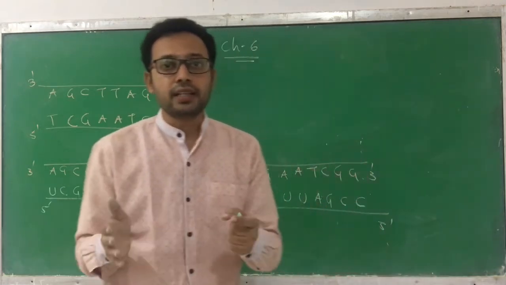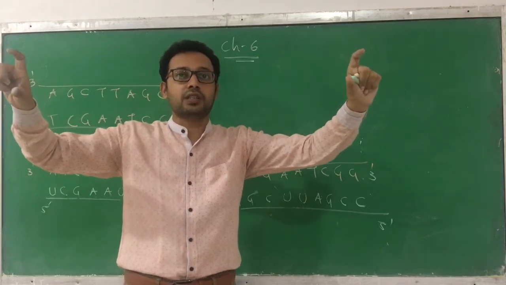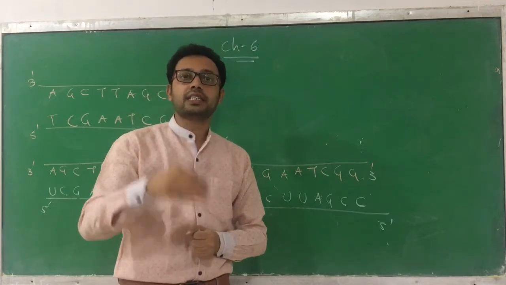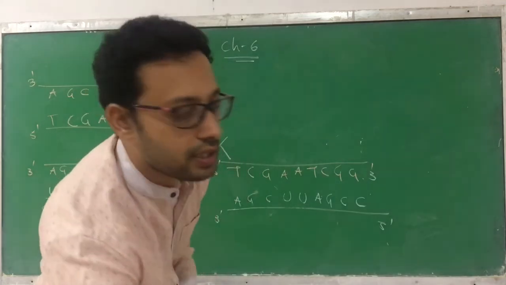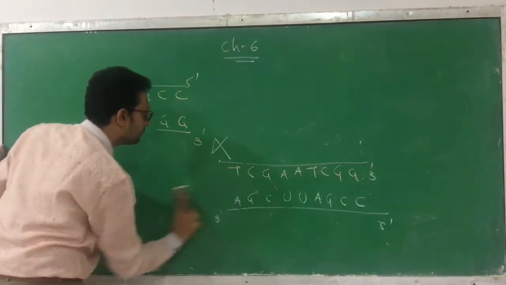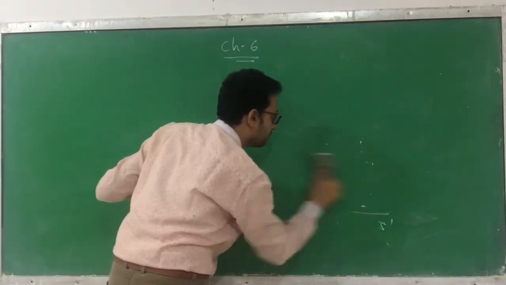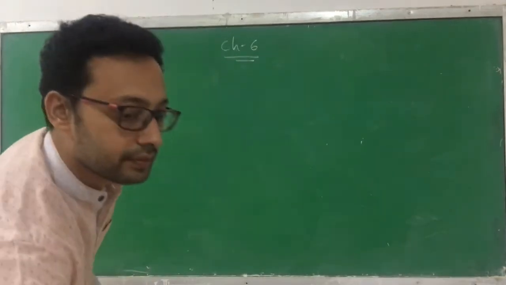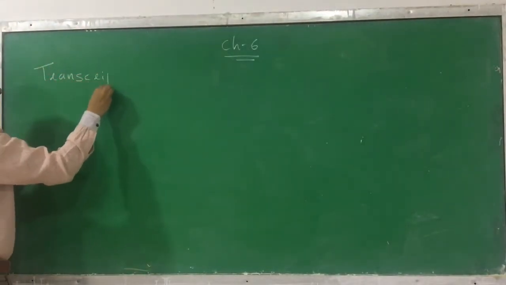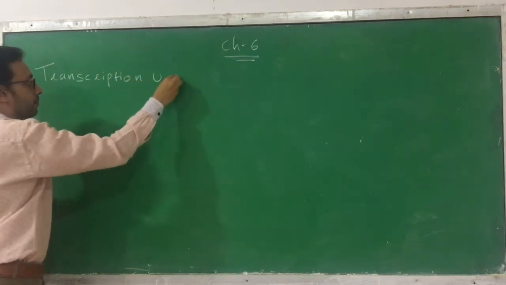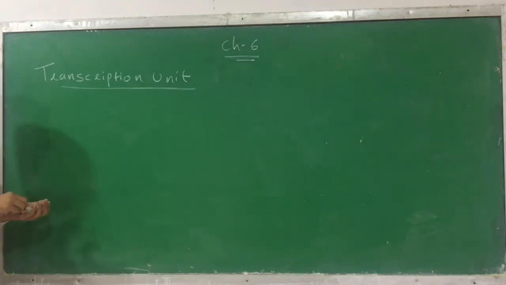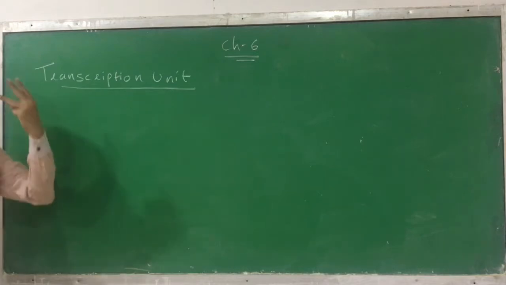Now, you know that the whole chain doesn't get copied in transcription. Only some part gets copied. And the part which is going to be copied, we call it the transcription unit. So let us discuss what a transcription unit is. So what is a transcription unit? Transcription unit means the unit that is involved in the transcription process. This transcription unit consists of three components.